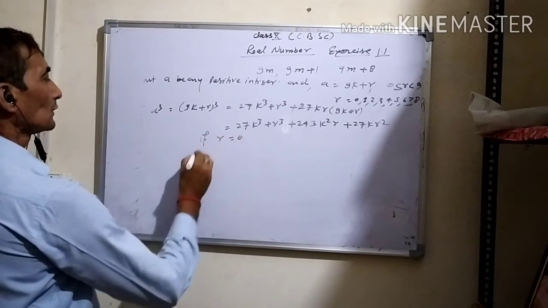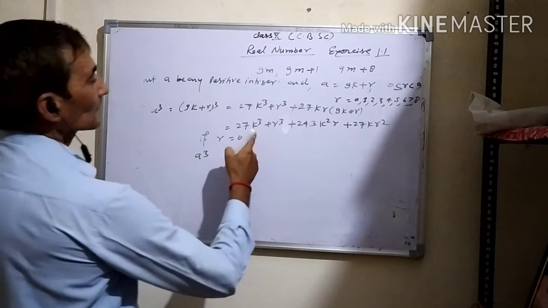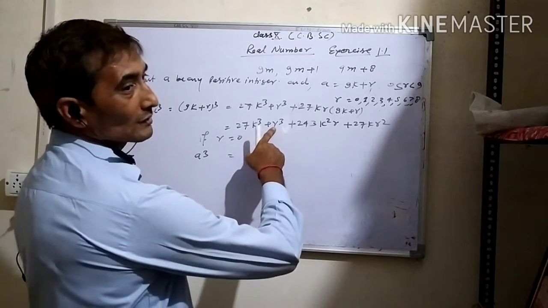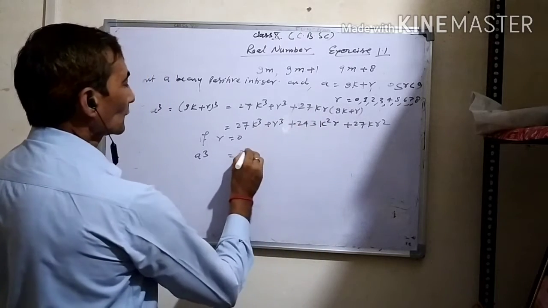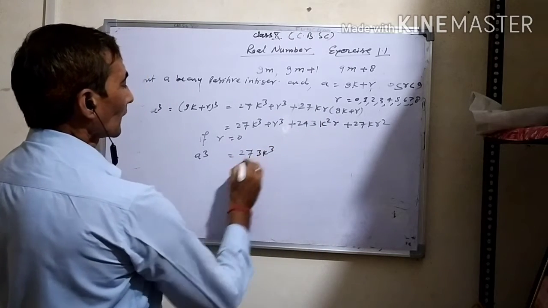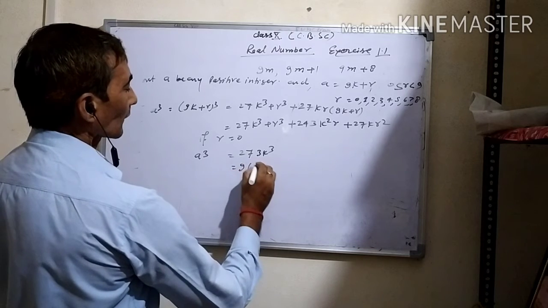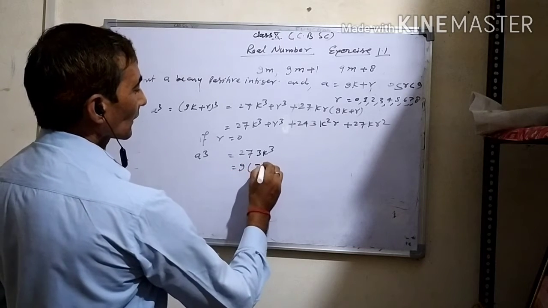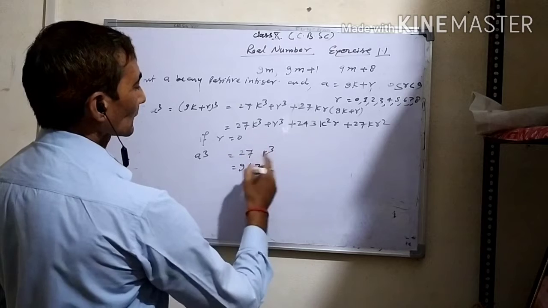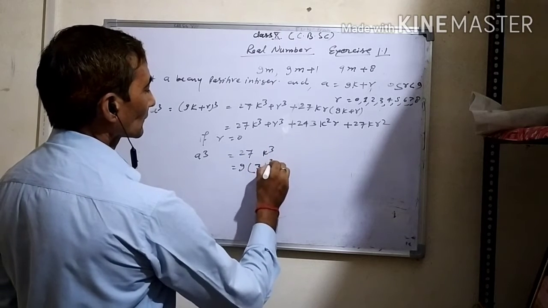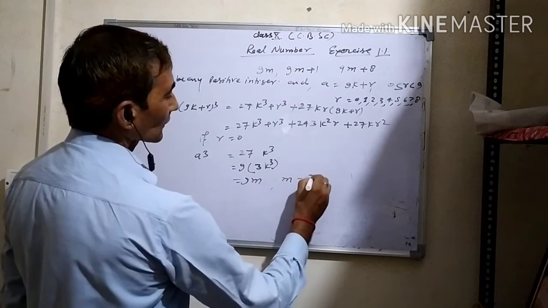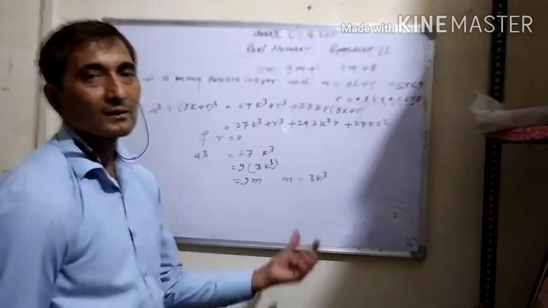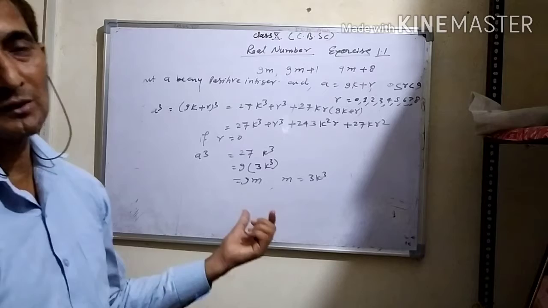Now, if r is equal to 0, then a cube is equal to 0. Here, substituting r as 0, finally you will get 3k cube. And this is written in the form of 27k cube, this, and 9m, where m is equal to 3k cube. Same solution as question number 4.